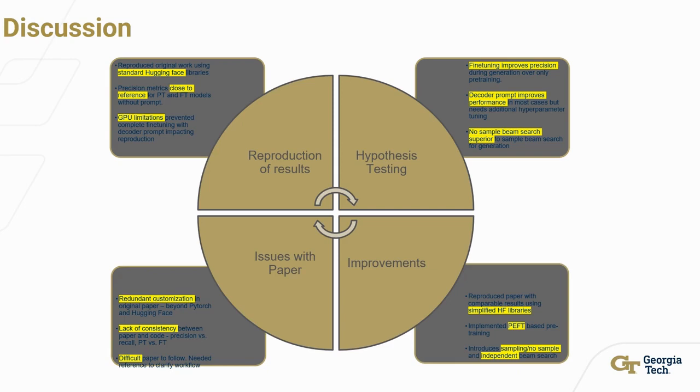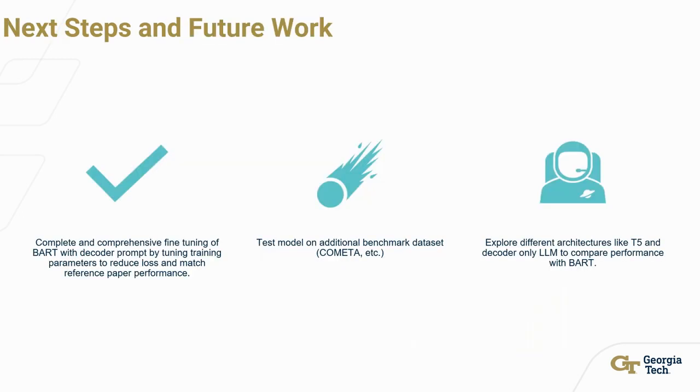There are some issues with the paper, challenges like redundant customization and lack of consistency between the code and the text, and we could circumvent some of these problems by reproducing the paper using a simplified workflow using Hugging Face libraries, as well as introducing PEFT training for parameter space reduction and some novel beam search strategies. For future work, we'll be looking to complete the fine-tuning process with the right hyperparameters and explore additional datasets and new models like T5 and GPT architectures.